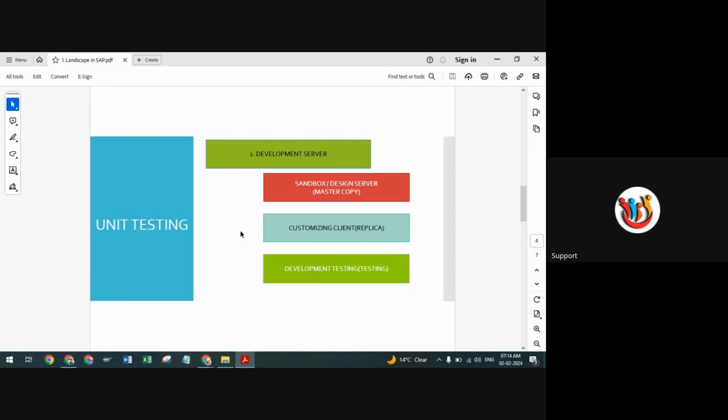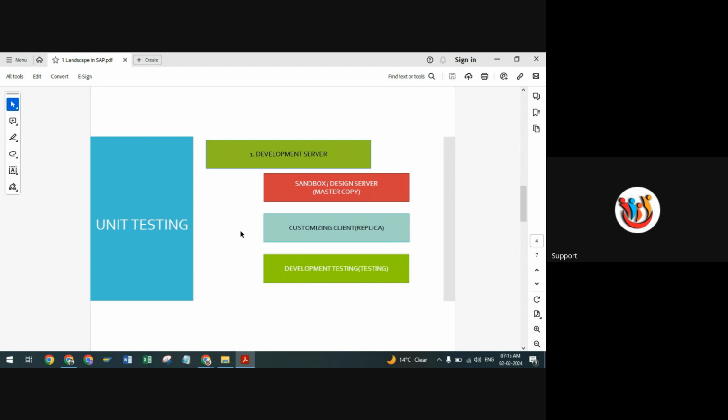So unit testing is nothing but the changes whichever you are going to be doing in your module level. If you are working in a module, whatever testing or changes you are doing, you are going to test only under the development server. That is called unit testing.